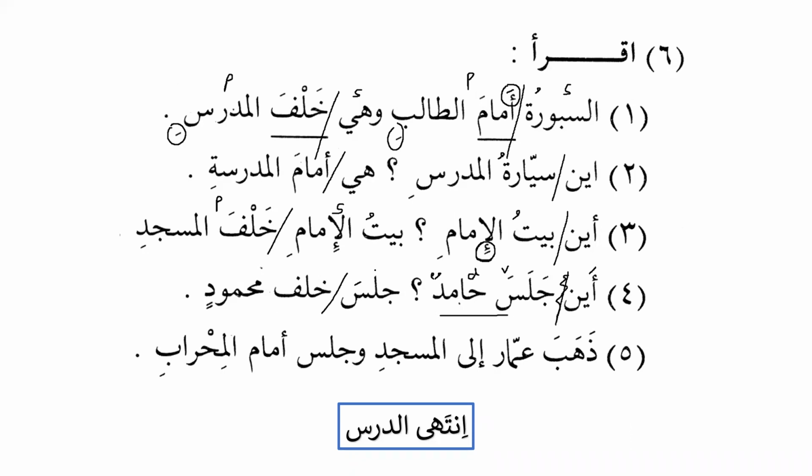Okay, now what's the ending of khalfa? Shall I put khalfu? Because we know that, so sorry, it's a verbal sentence. No, because khalfa is a dharf, and the dharf is always mansoob. The dharf is always mansoob. Excellent. So it will be jalasa khalfa mahmudin, he sat behind Mahmud. And this is a verbal sentence because it starts with the verb. Now please remember that a verbal sentence does not have subject and predicate, and that's why we should not put a line over here. Yeah. ذهب عمار.